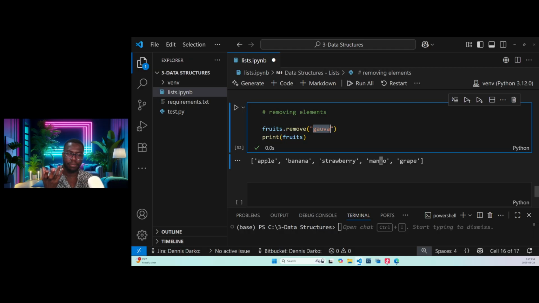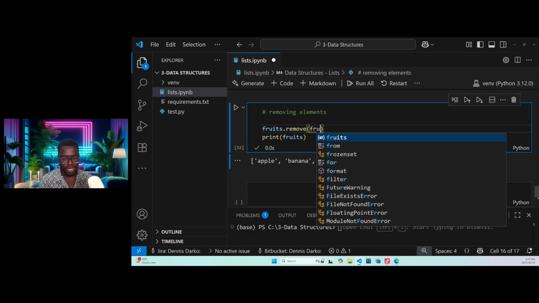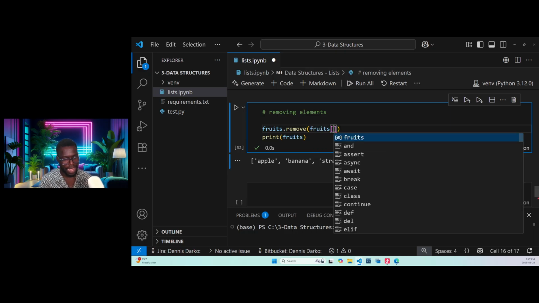Yeah, you can remove with the index, but mostly because it's no longer part of Python 3.9, we use the method. That's why you are seeing me using the method here, and you just pass the element. But still, if you want to use the index, then you have to repeat fruits like this, and then you bring the index.